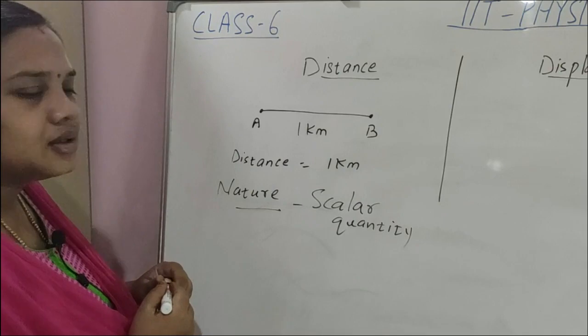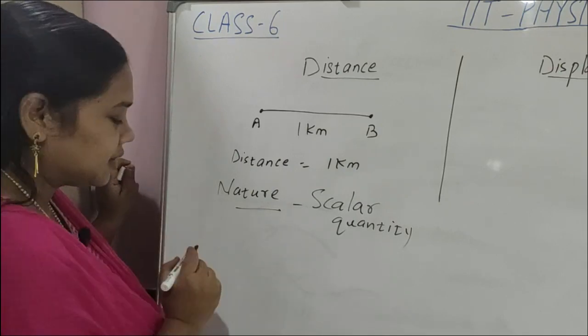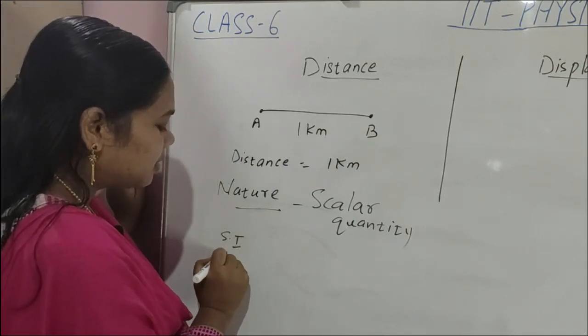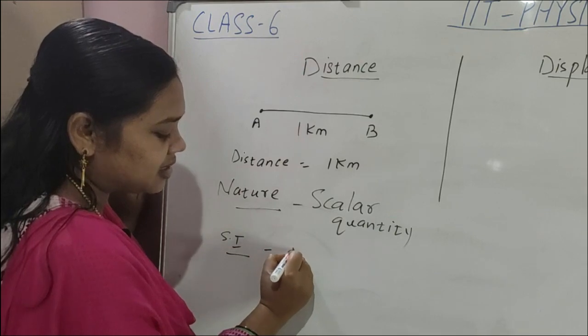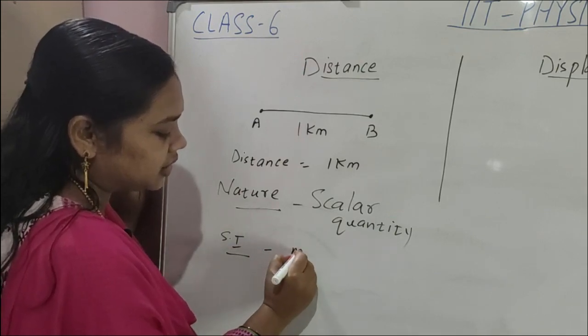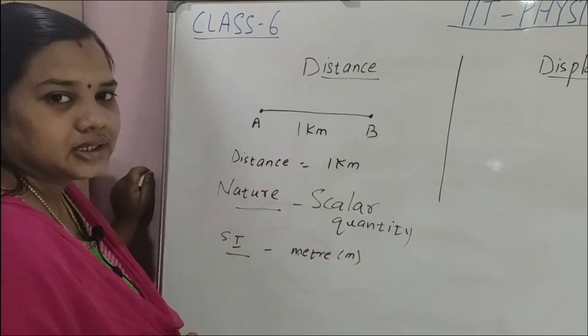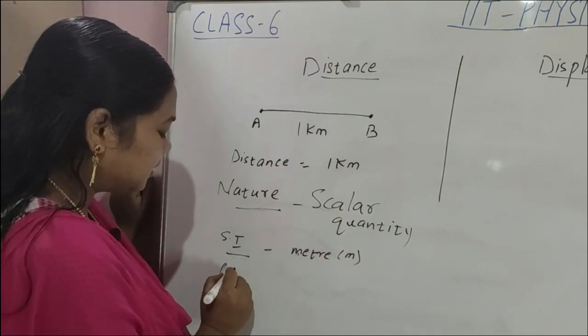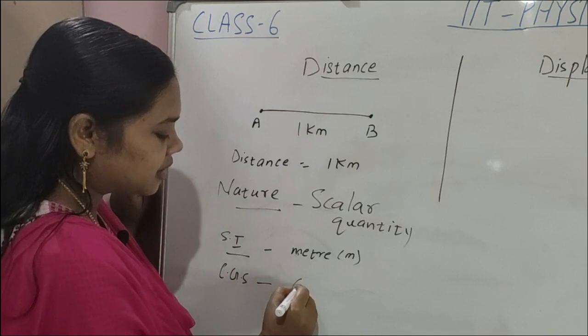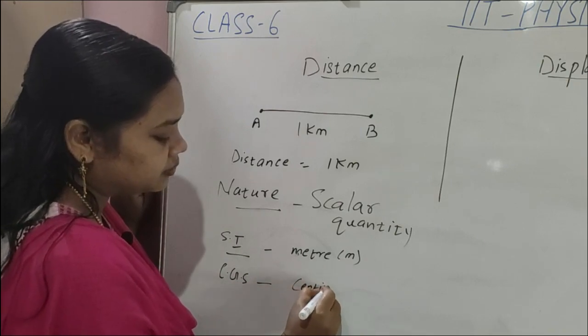Next comes under units. The SI unit of distance is meter, and the CGS unit is centimeter.